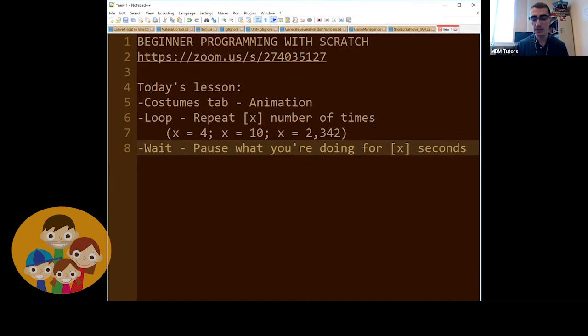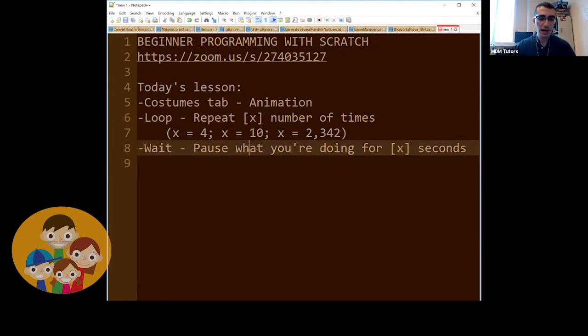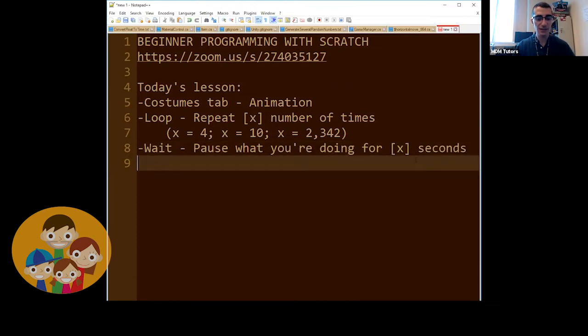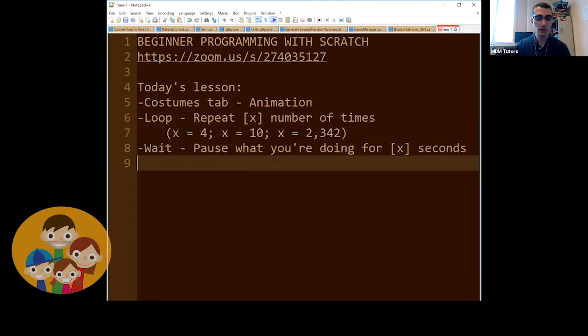Some other programming languages go a lot faster than human time because computers are fast. But we're going to work with regular seconds here, which is great, easy for us. So wait, pause what you're doing for X seconds. And we're going to use these two in combination, looping and waiting, in order to make what's called a walk cycle.